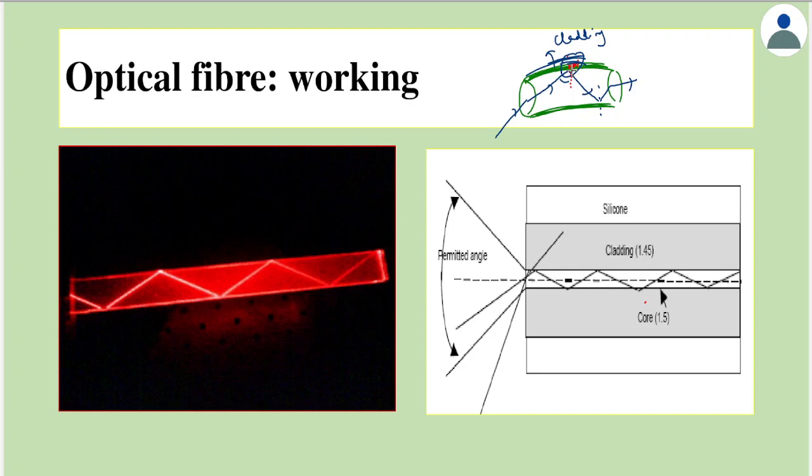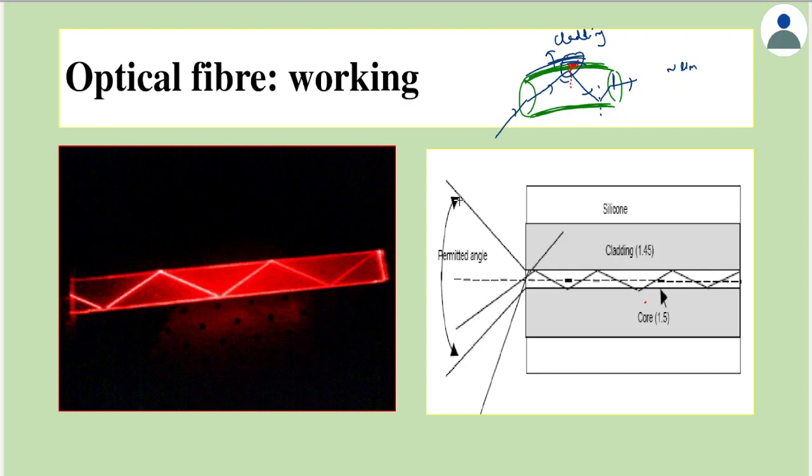That's one thing. The second point is that the entire structure, the core or cladding, is very, very thin. Generally, this diameter would be in the order of micrometers. That's a very, very thin material, so it's prone to break. It may break easily. To avoid such problems, we use a coating. So coating has two purposes. One purpose is to stop the information from going out of the optical fiber. The second is to give the optical fiber mechanical stability.